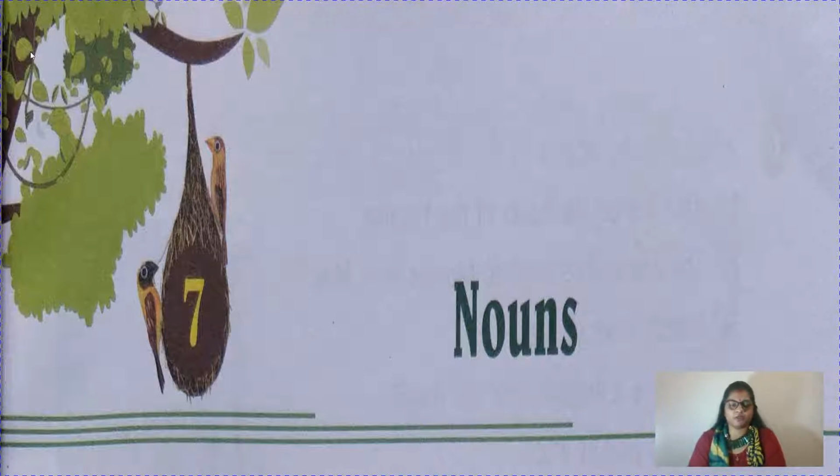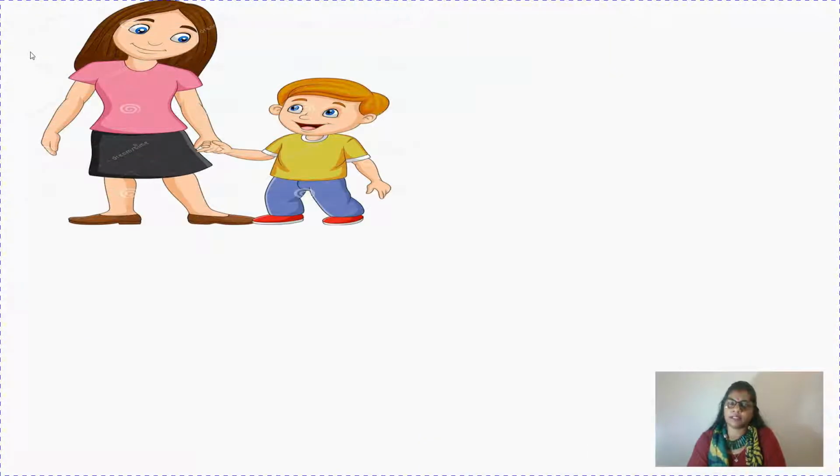So, today we are going to start a new chapter in English grammar, that is chapter 7, nouns. Children, you have learned nouns in class 1, 2 and 3. Now you are going to learn nouns in class 4. So, children, when the teacher was asking you the definition of nouns, you were saying nouns are naming words. But what are these naming words, children?